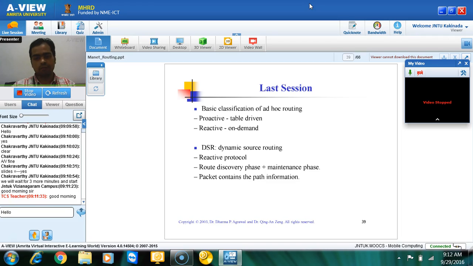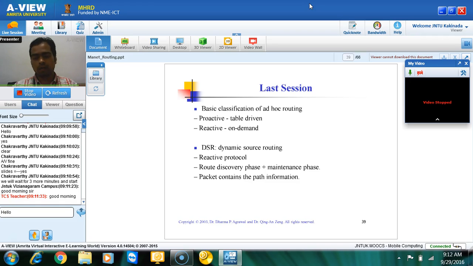We have the routing table within each and every node. And the other is reactive, that is on demand. We have discussed one of the on demand routing algorithms, which is DSR, dynamic source routing, right?